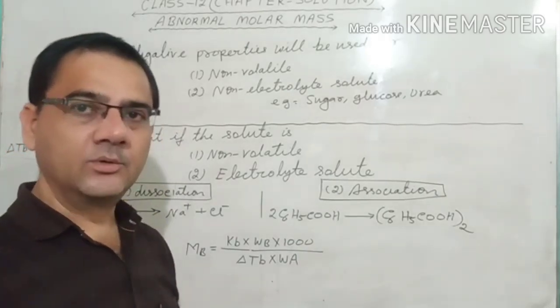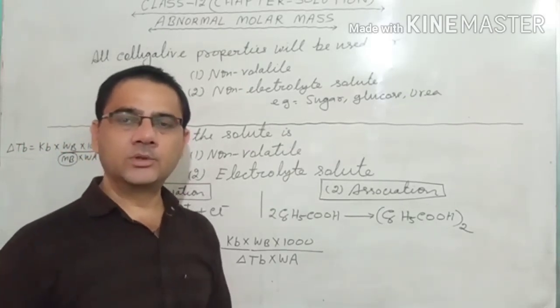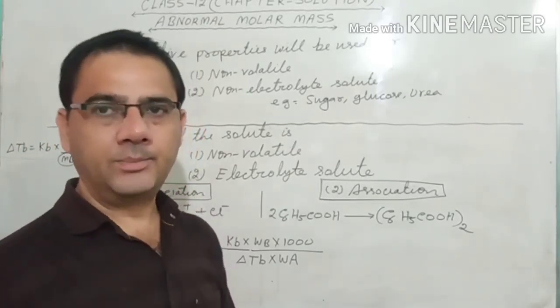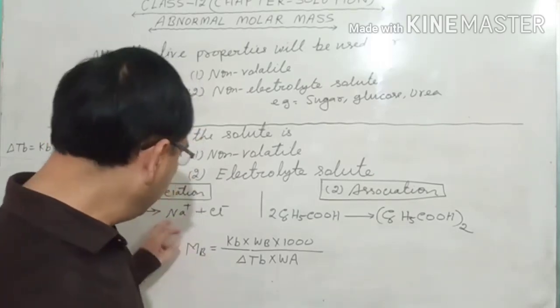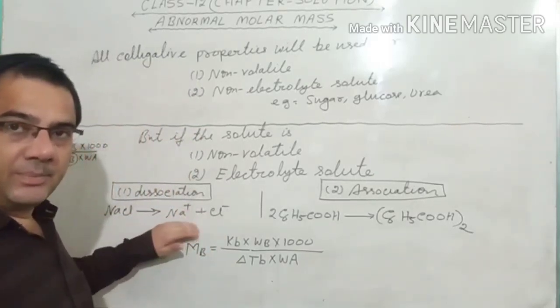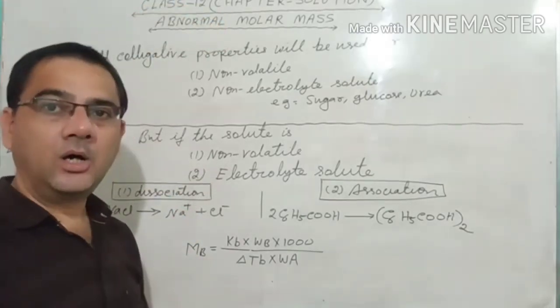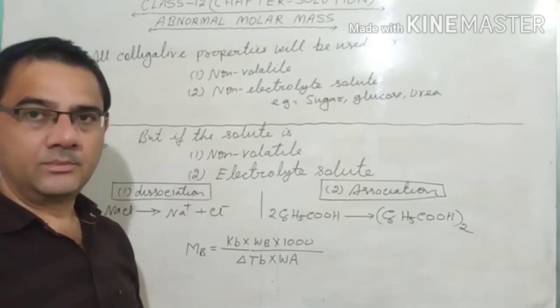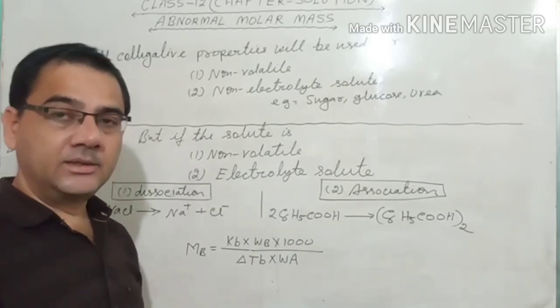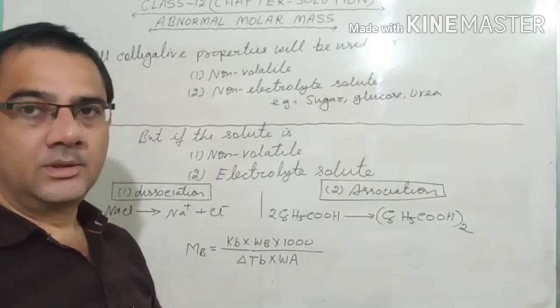One is the observed colligative property and the other is the normal or calculated colligative property. What you are observing here, which is coming wrong, is called the observed colligative property. And what should come, the correct one, is called the normal or calculated colligative property.